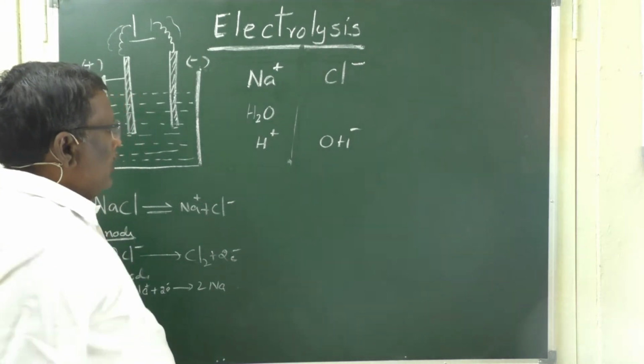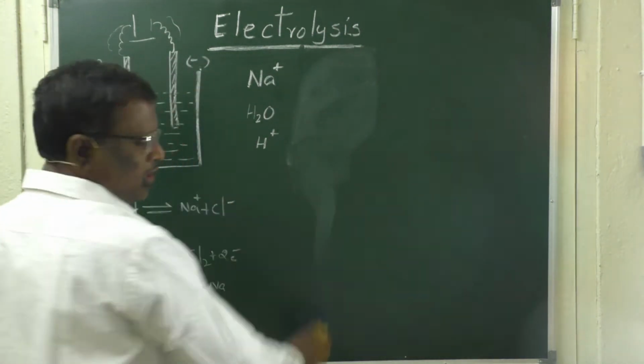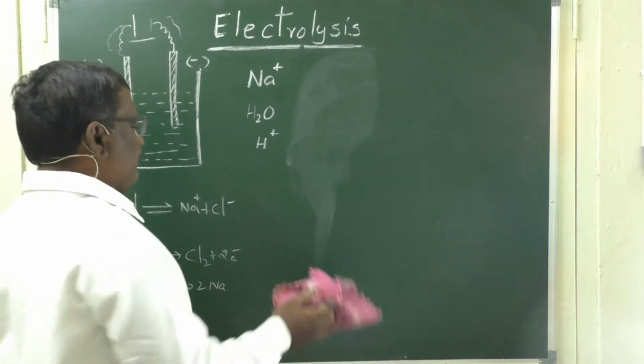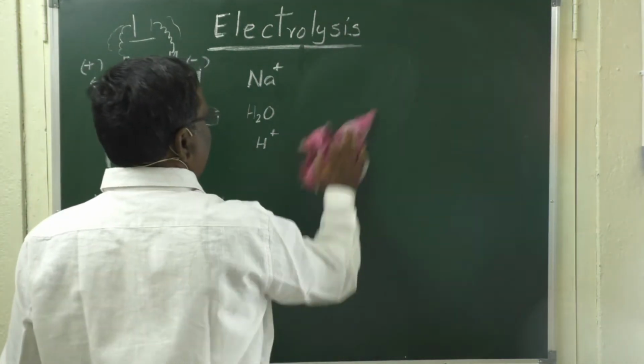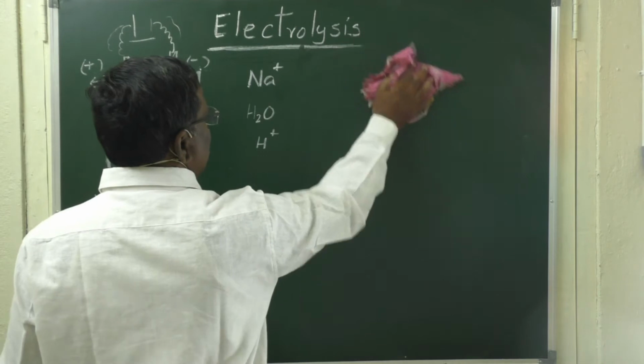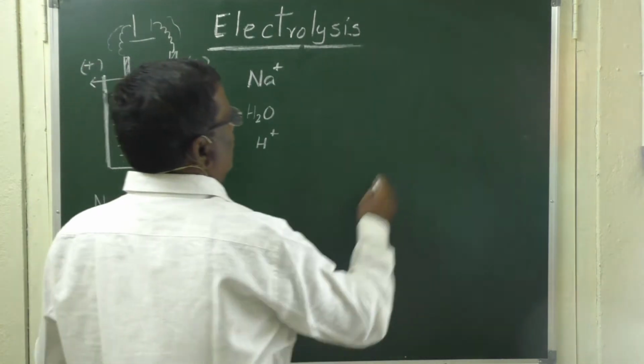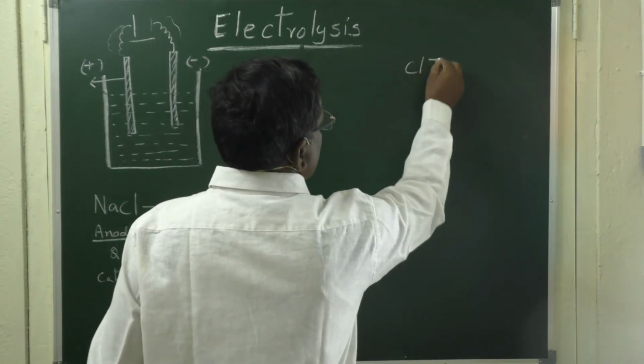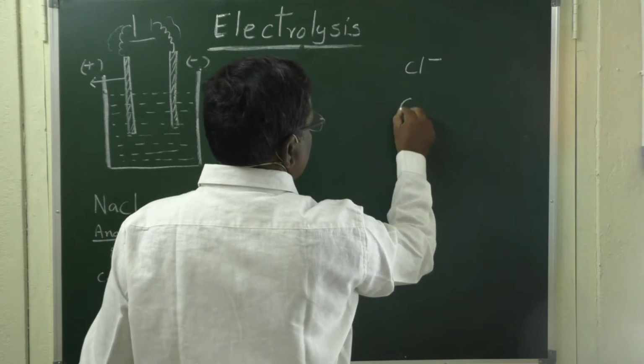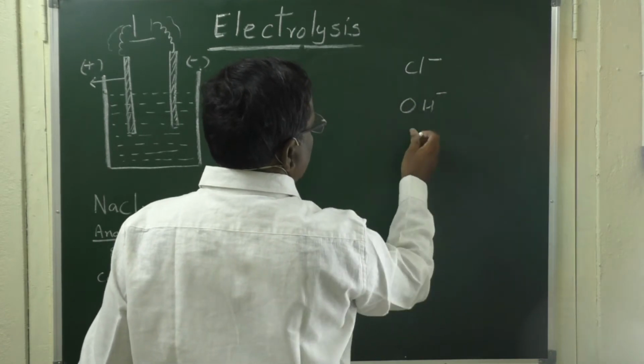Now, let us carefully observe the electrolysis of aqueous sodium chloride using platinum electrodes, that is inert electrodes, and see what products they are going to form. This is the anode. This will participate in the anode reaction, that is why I am writing this here.